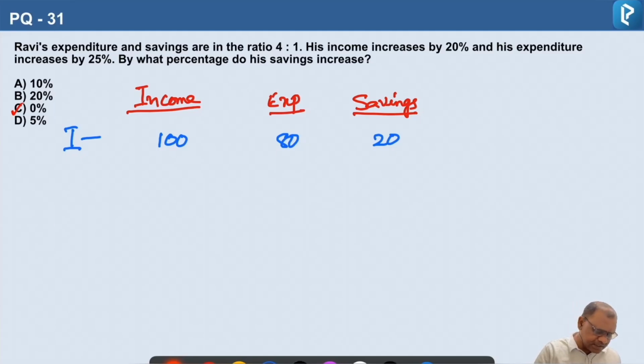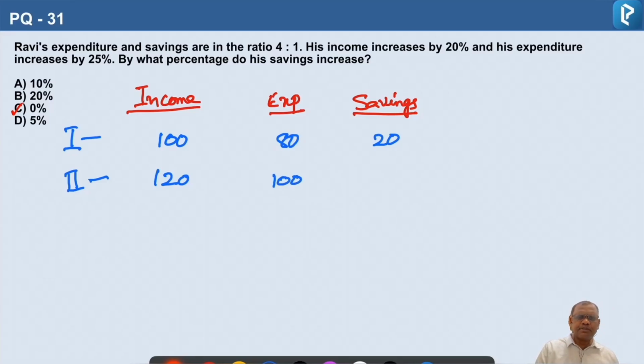Next, in the second case, income increases by 20%. So income should become 120. And his expenditure increases by 25%. So for expenditure 80, 25% is 1/4. 1/4 of 80 is how much? 20. So if you increase by 20, it will become 100. So expenditure will become 100.